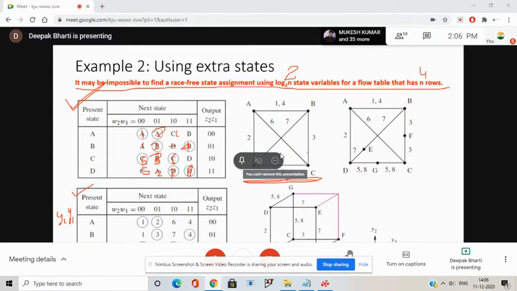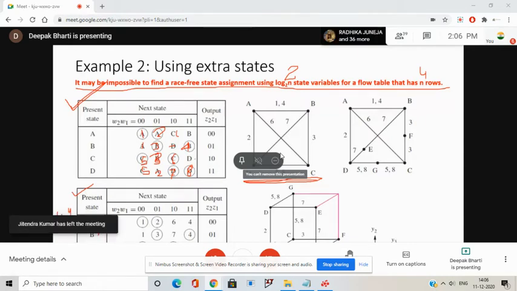Now let's use an extra state variable, say y3. Let's say I'm denoting A with 0, 0, 0. Now I know that if I want to do a race-free state assignment, the Hamming distance to the adjacent code should be 1.